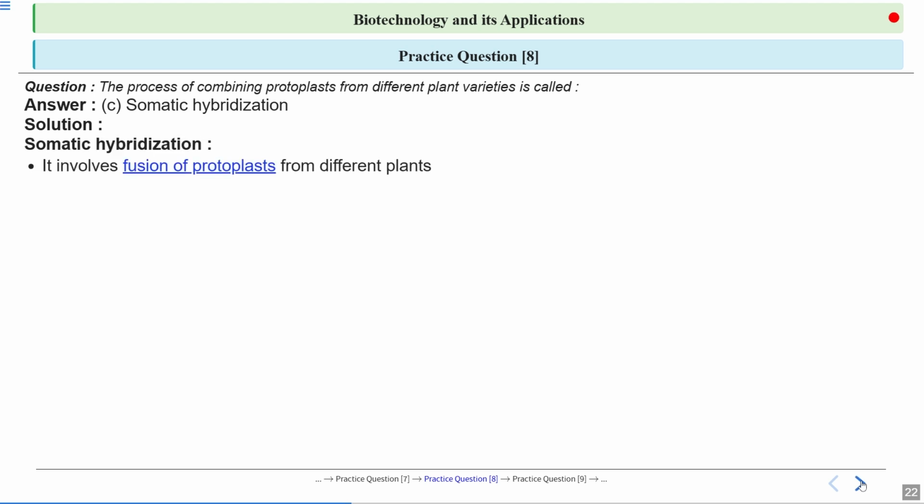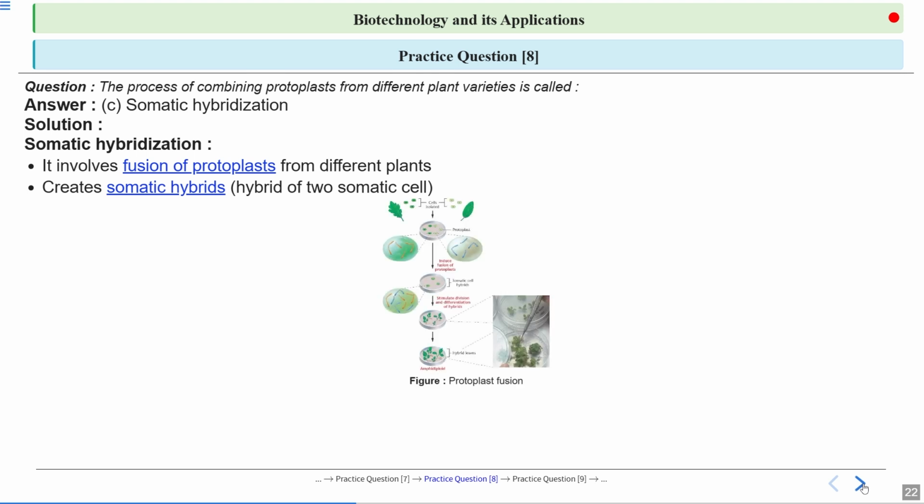So what happens in somatic hybridization? It involves the fusion of protoplasm from different plants. It creates somatic hybrids, means hybrids of two somatic cells. So here you can understand it more clearly. They isolate cells from two different plants, and they remove their cell walls. Now what remains? The protoplasm. Protoplasm means cytoplasm plus organelles and the nucleus.